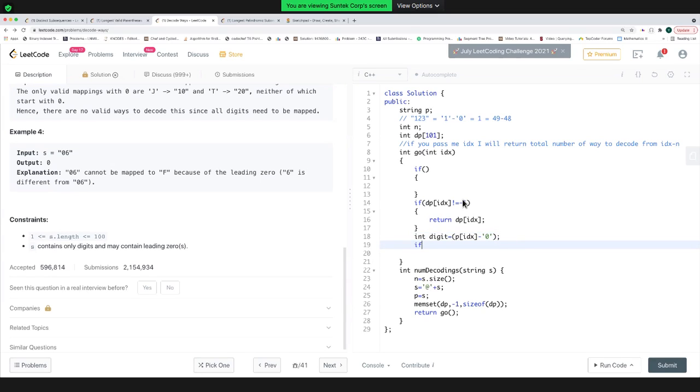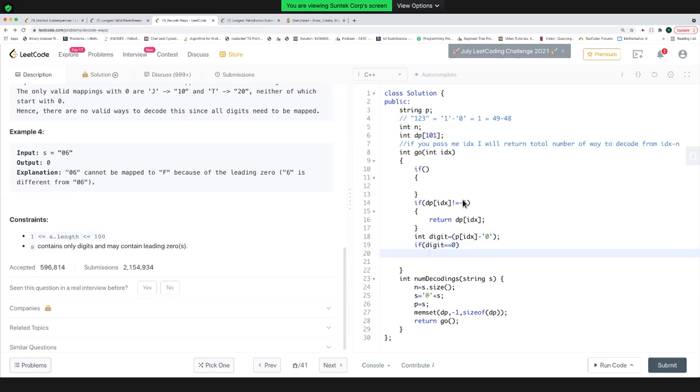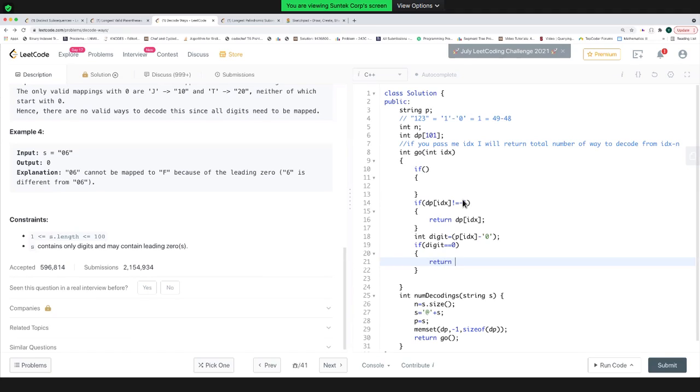So if this digit is 0, you can't do anything else, because you can't take 0 alone. I told you, if your current digit is 0, you can't take that 0 alone. Otherwise, if I reach here, that means the digit is not 0. Let's find the next digit to the IDX index.